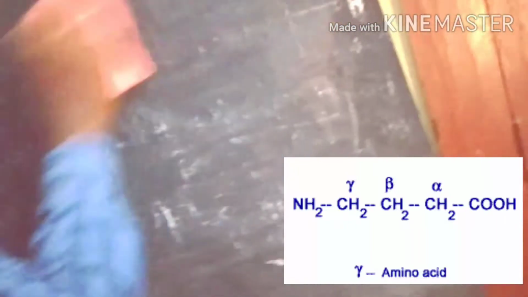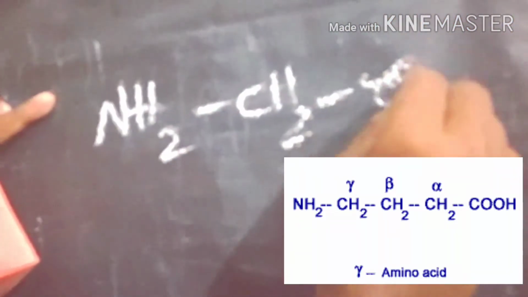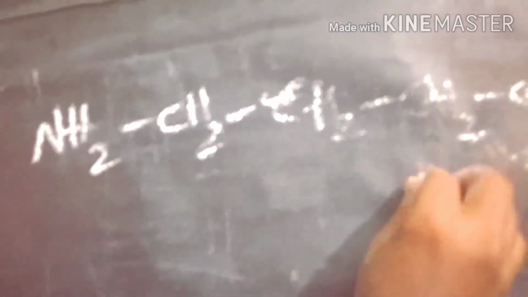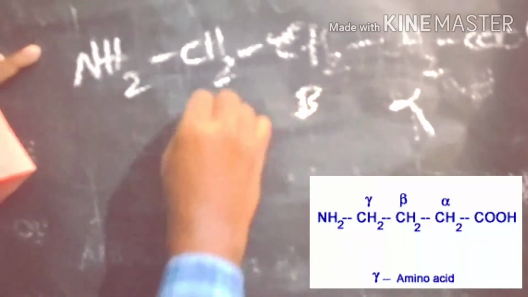In gamma amino acids, the amino and acid groups are separated by 3 carbons. For example, NH2 CH2 CH2 CH2 COOH. Here we have the alpha carbon, beta carbon and gamma carbon.